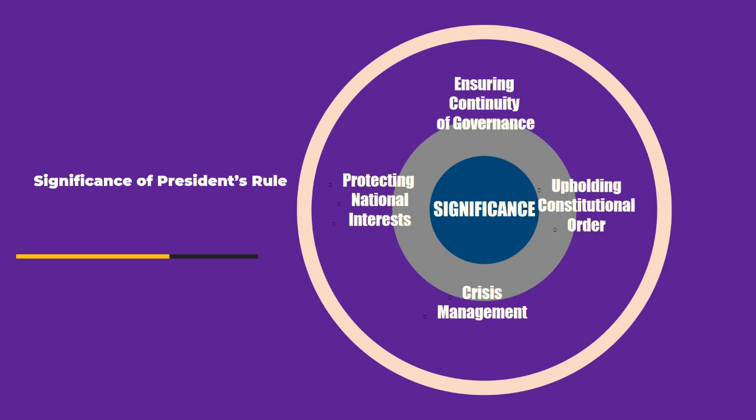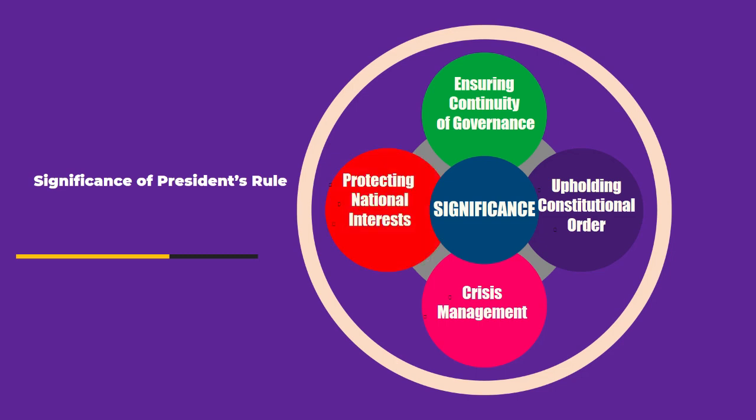And also there is upholding the constitutional order. That is, the invocation of President's Rule is intended to restore the constitutional order when the state government fails to adhere to the constitutional framework, and also acts as a safeguard to protect democratic values. It is used as crisis management. President's Rule empowers the central government to intervene and take direct control of the state administration. And also protecting the national interest. In certain situations, President's Rule can be used to protect the national interest, such as ensuring the unity, integrity, and also the country's security and sovereignty.